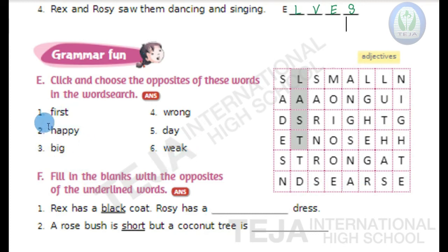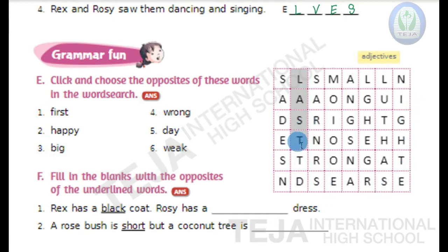So, here the words are, first one is first, second one happy, third word big, fourth one wrong, fifth one day, and last sixth is weak. You have to find the opposites of these 6 words in the word search.